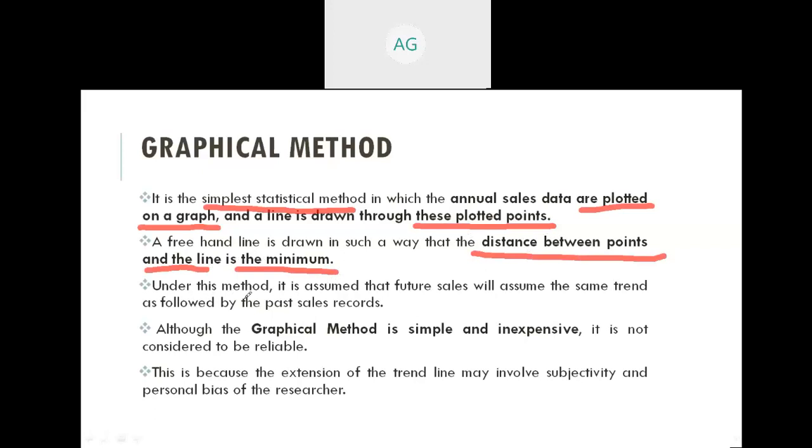So under this method, it is assumed that future sales will follow the same trend as the past sales record. So here, future sales are expected based on the past sales record. That's why it's named so. This method comes under the trend projection method.